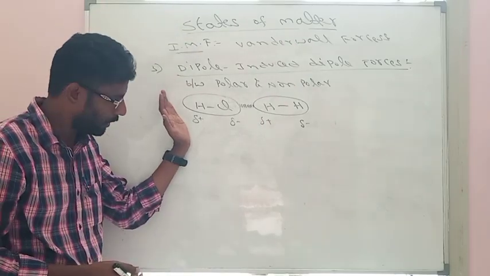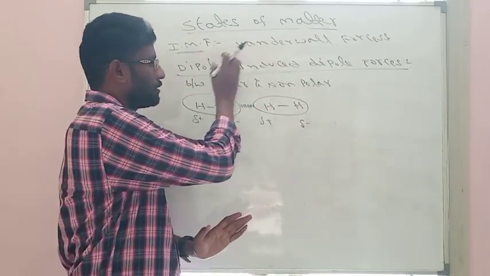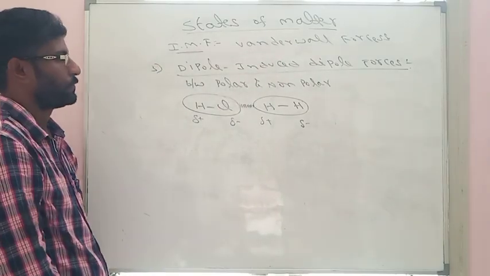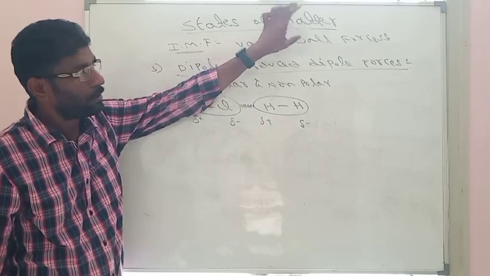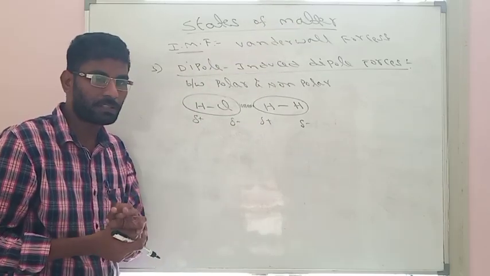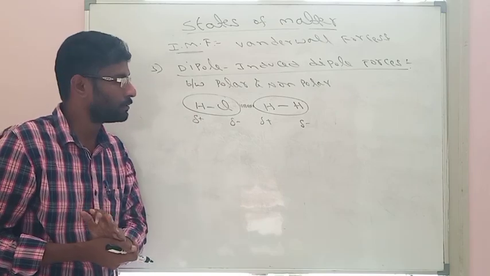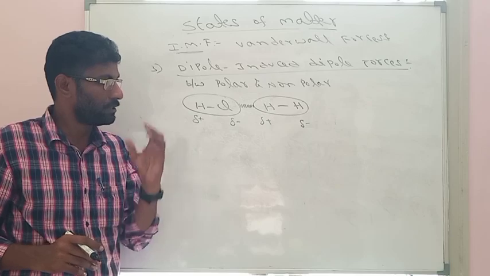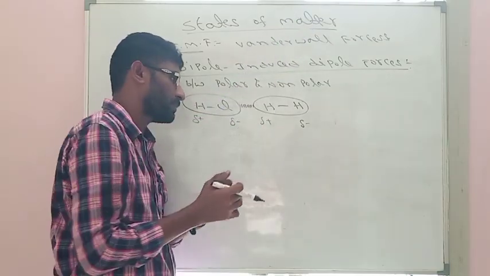So between polar and non-polar molecules, the existing forces are called dipole-induced dipole forces. So all these three types are called van der Waals forces: London forces, dipole-dipole forces, and dipole-induced dipole forces.